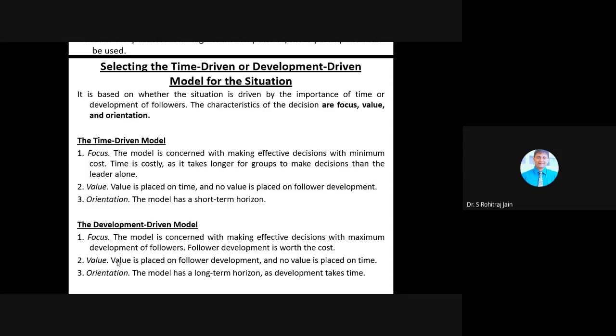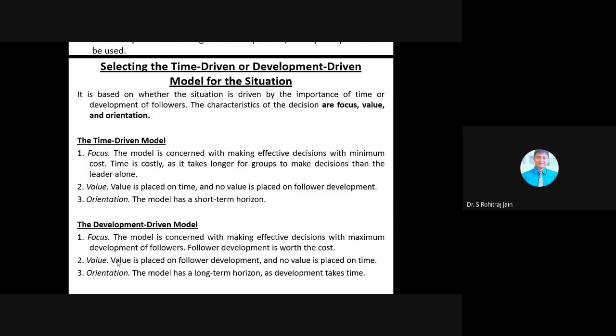The model is concerned with making effective decisions with minimum cost. Time is very costly, as it takes longer for groups to make decisions than the leader alone. When a decision is not taken fast by the team or the group, it can cause huge damage to the organization. So we always say time is very costly. If you delay in taking the decision, the damage caused for a particular project might be very expensive.